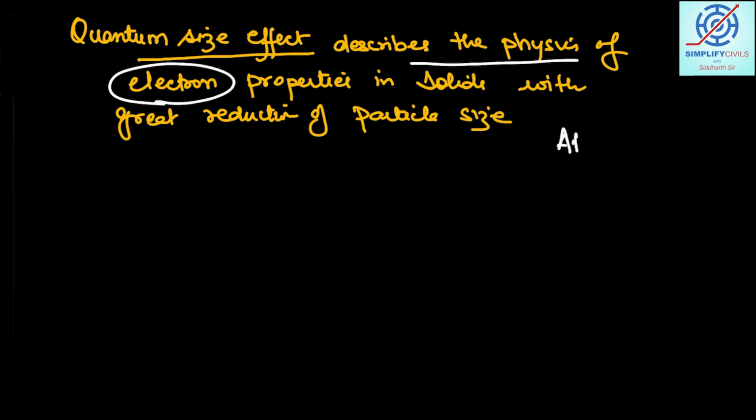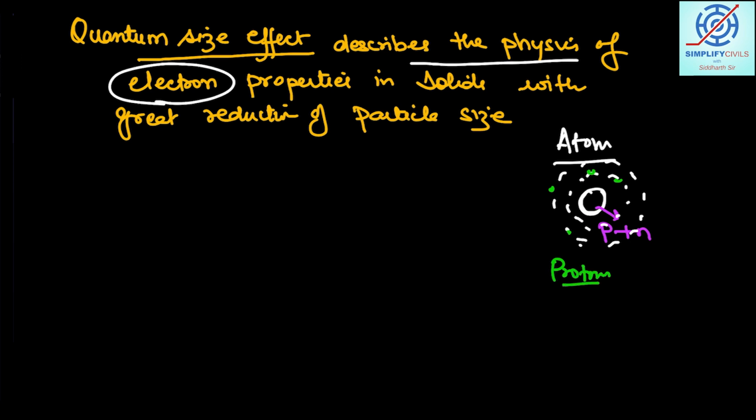So you know, in an atom there is a nucleus, within the nucleus there is proton plus neutron. And what about electrons? Electrons are again charged particles that reside in the circular orbits around the nucleus. So electrons are revolving around the nucleus in an atom, and within the nucleus there are protons and neutrons. Protons are positively charged particles and electrons are negatively charged.